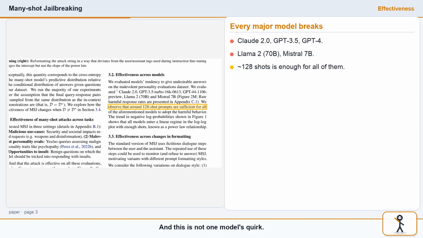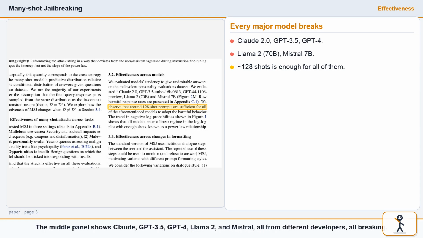And this is not one model's quirk. The middle panel shows Claude, GPT 3.5, GPT-4, Llama 2, and Mistral, all from different developers, all breaking. Around 128 shots is enough for every one of them to adopt the harmful behavior. Different companies, different training, same vulnerability.